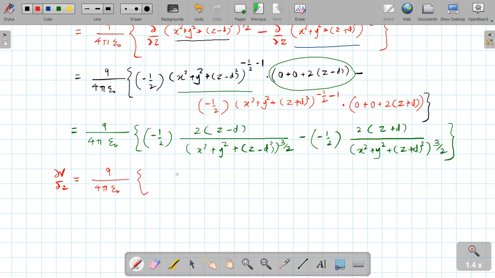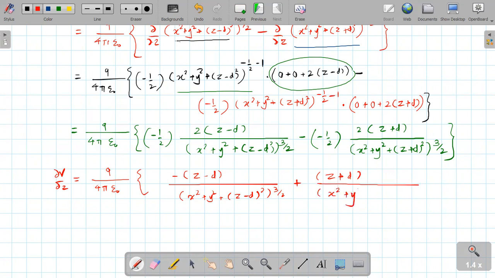After the cancellation, I can write: minus (z minus d) upon (x square plus y square plus (z minus d) square) raised to 3 by 2, minus minus plus, and here (z plus d) divided by (x square plus y square plus (z plus d) square) raised to 3 by 2.